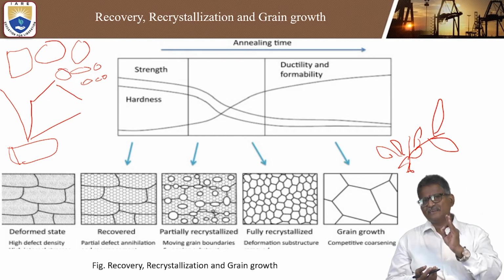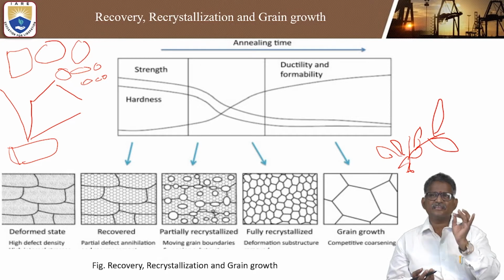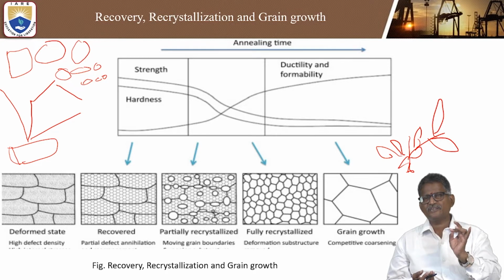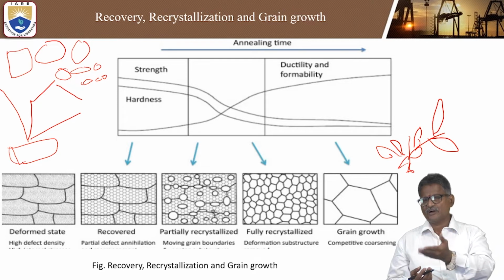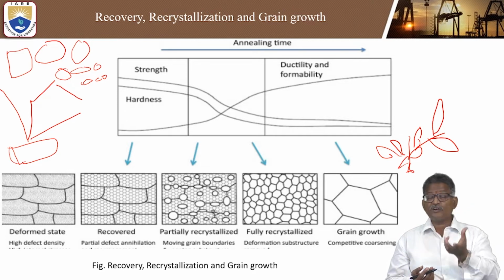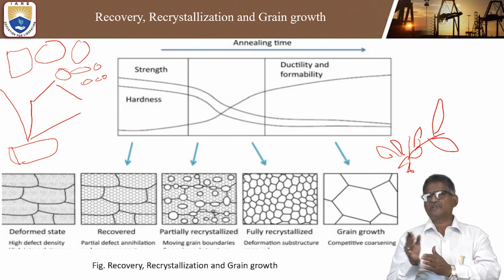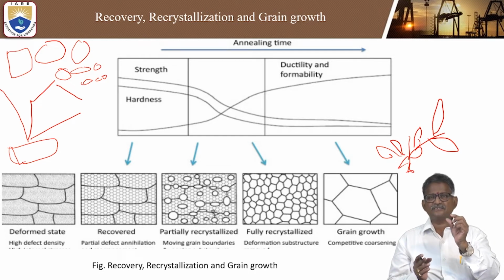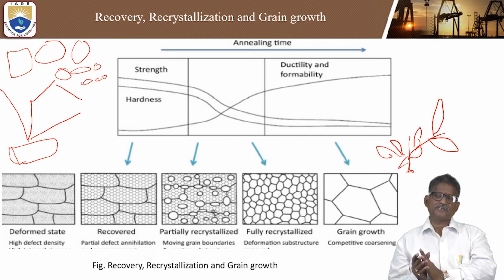So that is why, in any metal forming process, the three terms recovery, recrystallization, and grain growth are among the most important concepts. If you understand this, any type of process like hot rolling, hot forging, hot extrusion, and hot spinning can be easily understood. Depending upon our application, you can select which method is suitable for the particular application.